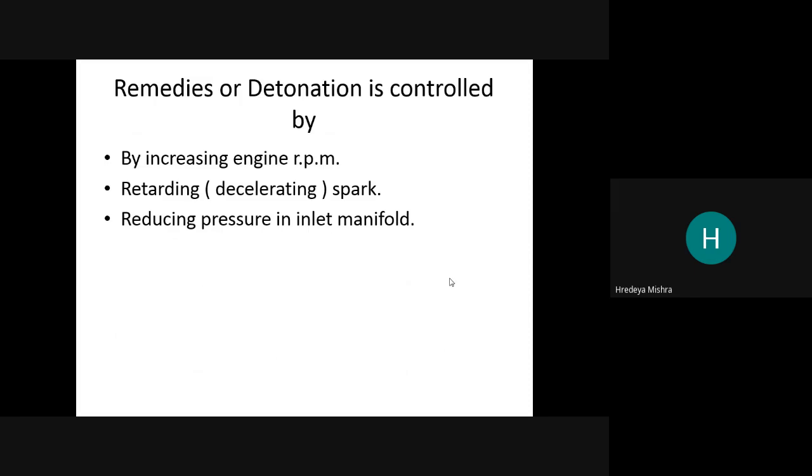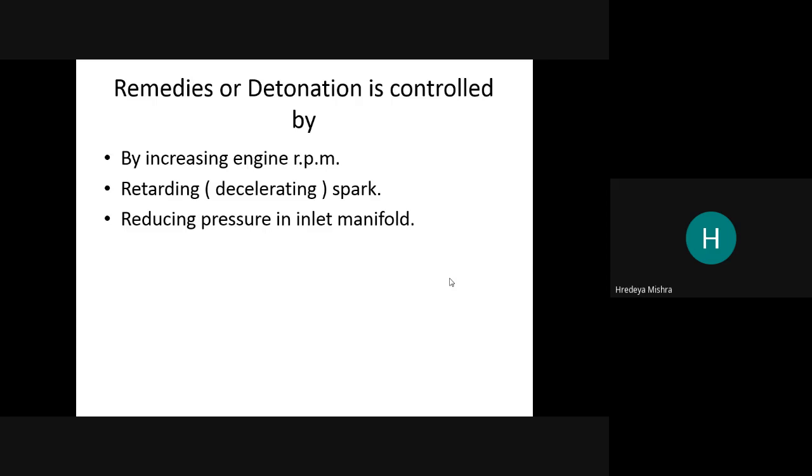Remedies are: detonation is controlled by increasing the engine RPM. Means if we increase the accelerator, because when we move our vehicle at 30 or 20 kilometers per hour, the noise is high.